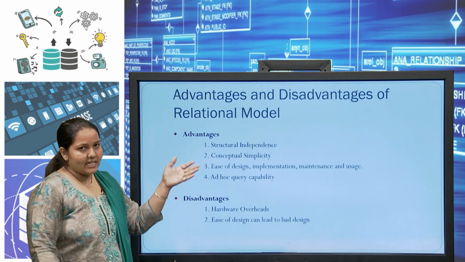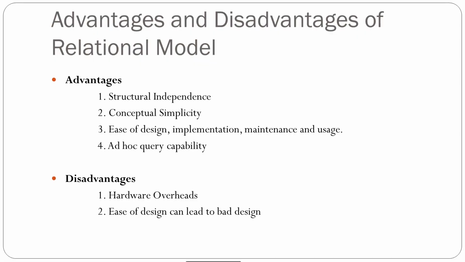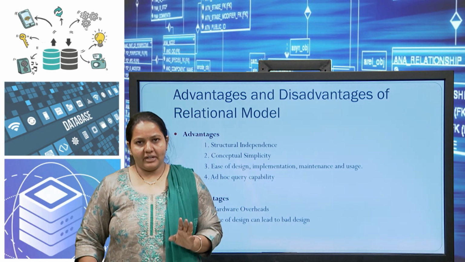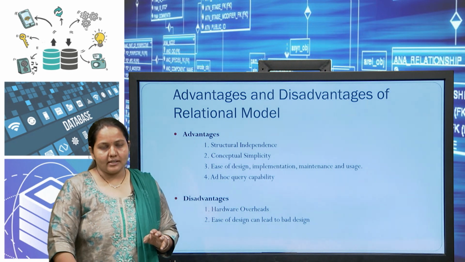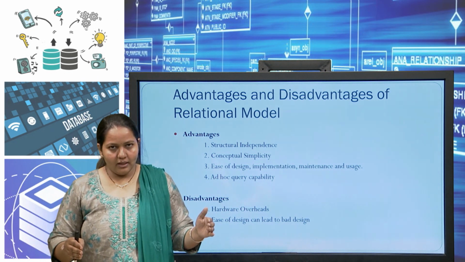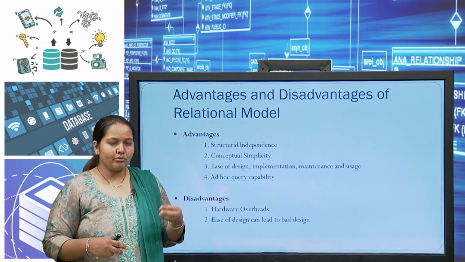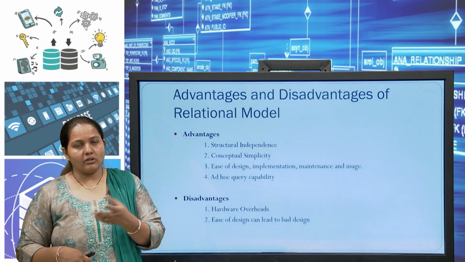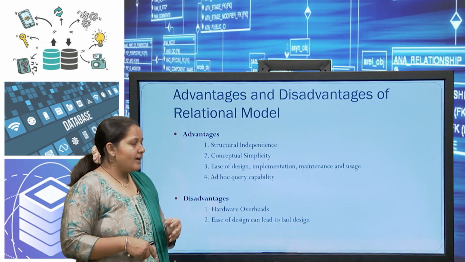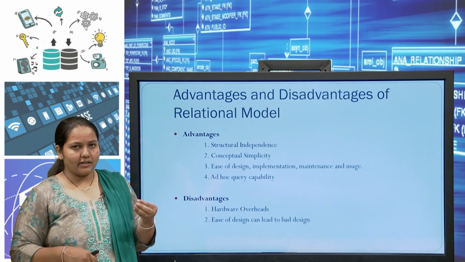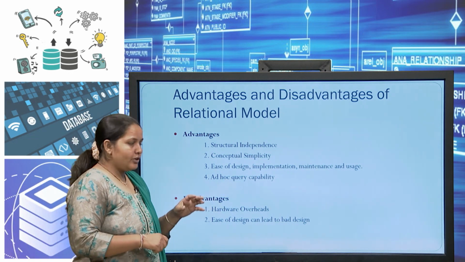Okay. Now the advantages and disadvantages. The first advantage of the relational model is structure independence. If you are manipulating the data, the structure will never be affected. Second is conceptual simplicity. Whenever you define your data model with the different keys, the model becomes simple. You can add a supplier or remove a supplier without affecting other relations within your database. Then ease of design, implementation and maintenance: the strategy is already defined and it is easy to use.